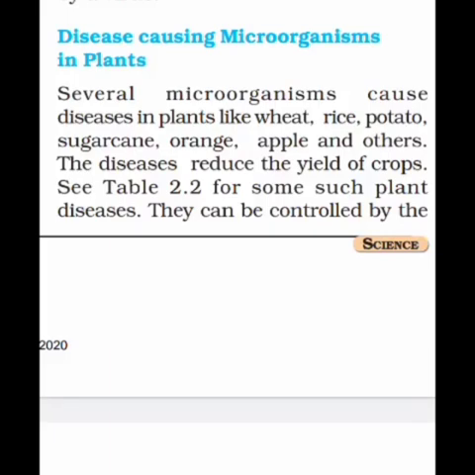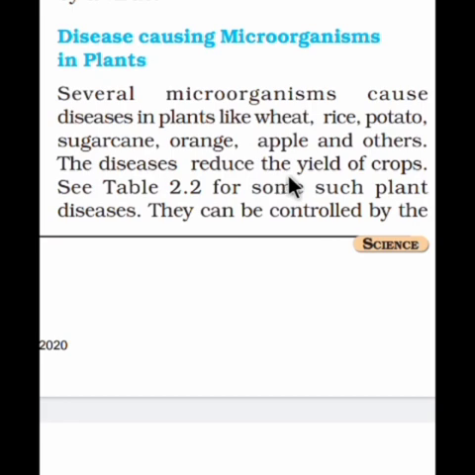Chapter number 2, Microorganisms: Foe and Friend. In the earlier session, we discussed disease-causing microorganisms in animals, and today's topic is plants. Several microorganisms cause disease in plants like wheat, rice, crop potatoes, sugarcane, orange, apple, and others. These are all names of plants in which the disease occurs because of microorganisms.